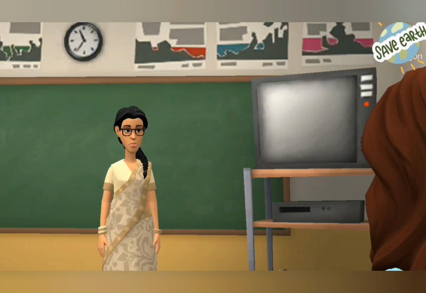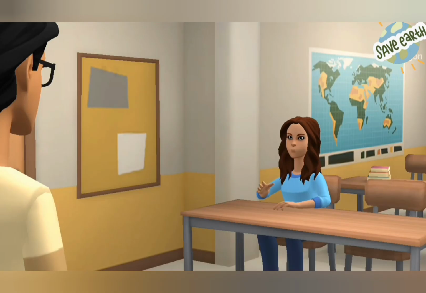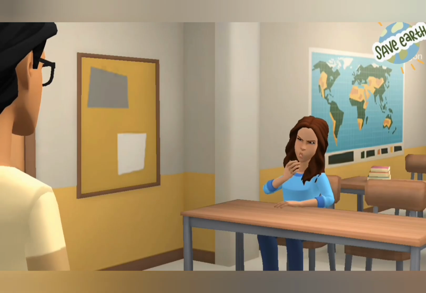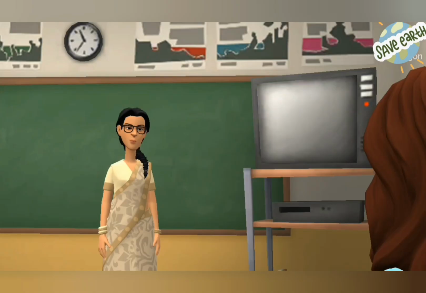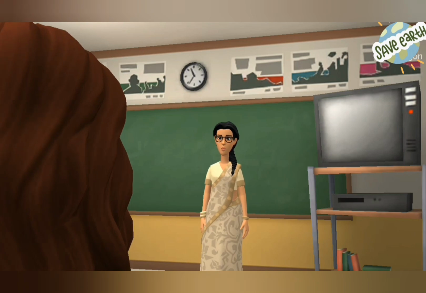Have you ever thought about what would happen if any of these components were missing? I have thought about it, but I am not sure about it. Well, let me explain it. Let me explain this to you with a small example.